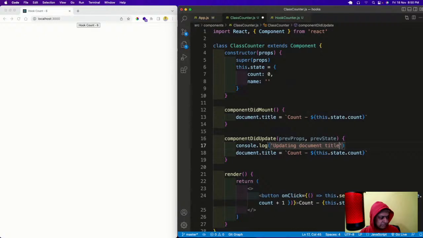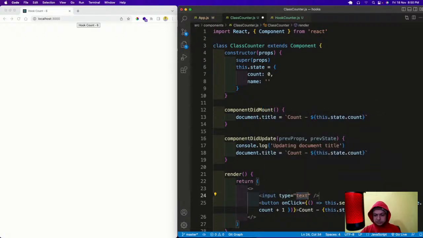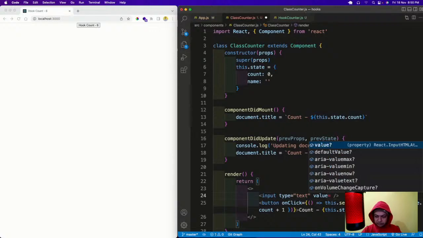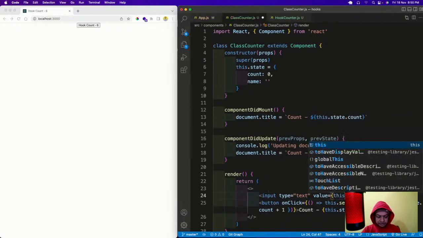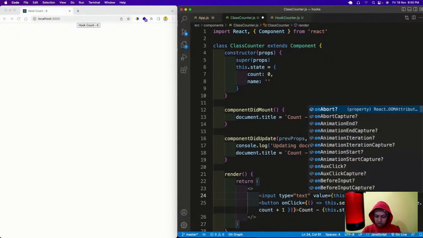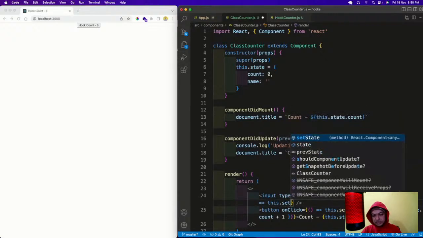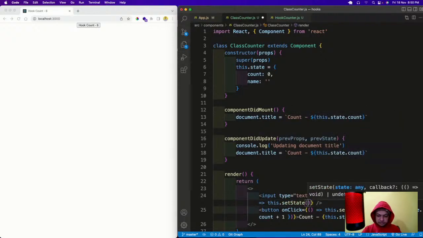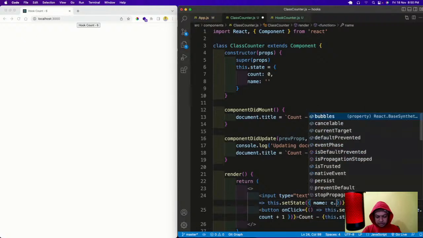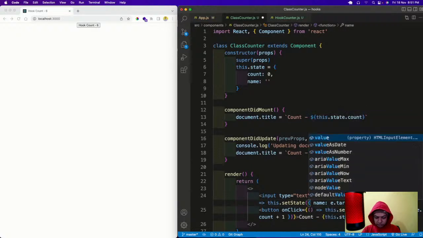Then I'll have an input, type is text, value is equal to this.state.name, onChange is equal to e, this.setState, name is e.target.value, just like this.